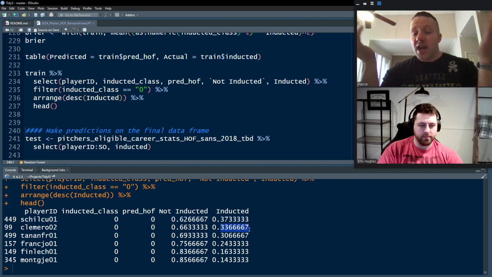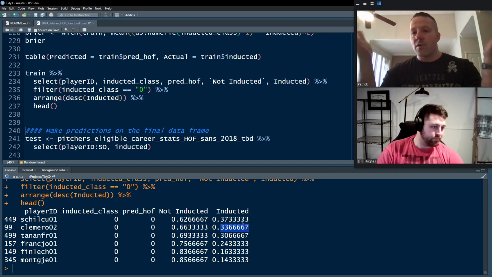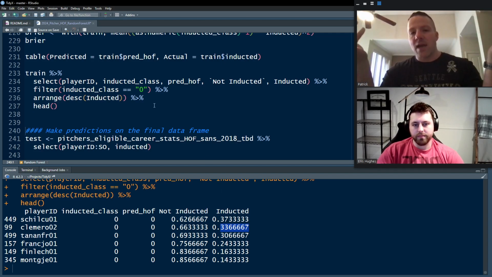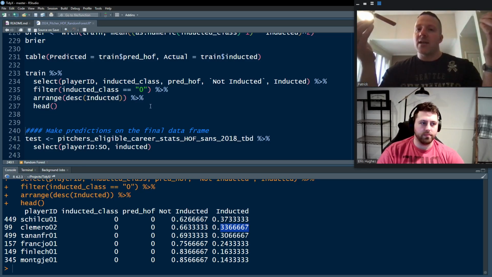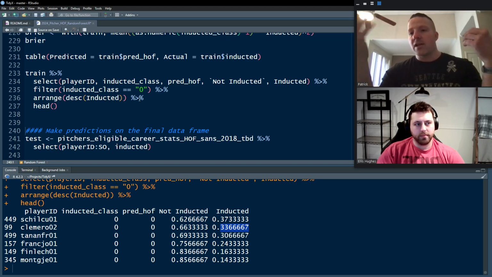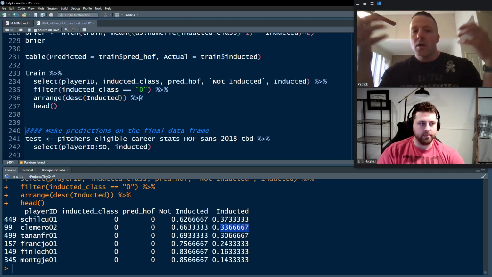You could, of course, change this if you use an if else. You could change it to say, I want my predicted class every time the probability is over 30%. And you might need to do that. The 50% default might not be good for your data depending on the prevalence of the outcome of interest. In this case, the prevalence of a pitcher going into the Hall of Fame was very small. It was 15 out of 538 potential players.